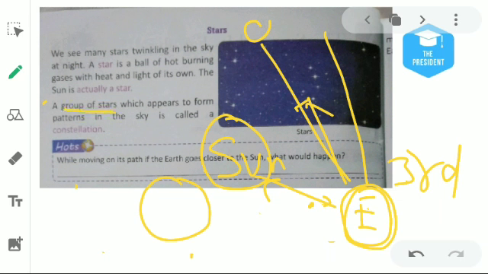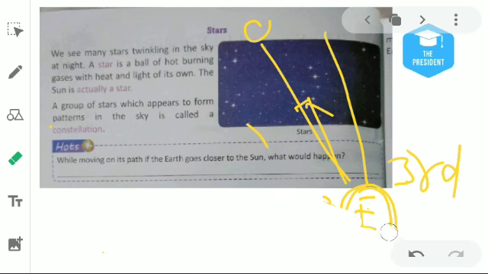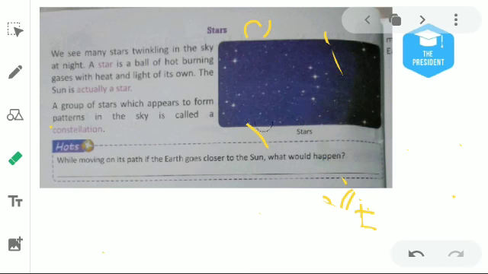A group of stars which appears to form a pattern in the sky is called a constellation. What are they called? They are known as constellations. For example, there are so many stars in the night sky, and some of them form a pattern.